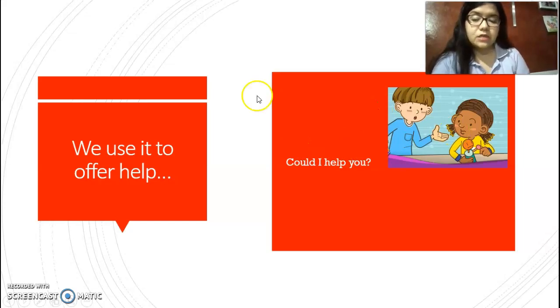So that is all, guys, of the use of could. I hope you can practice more in the exercise that you have in your book.